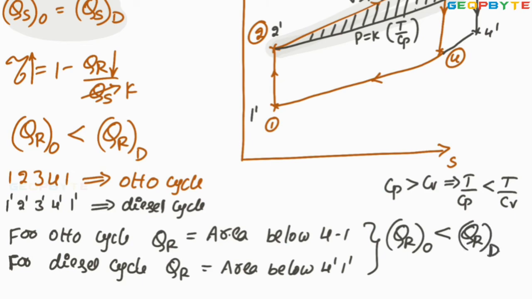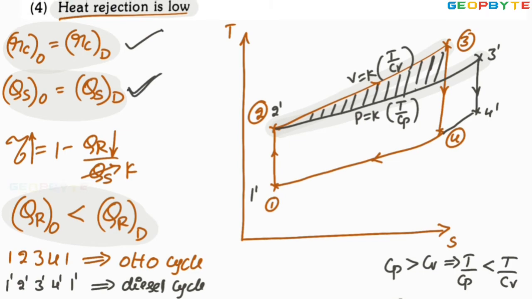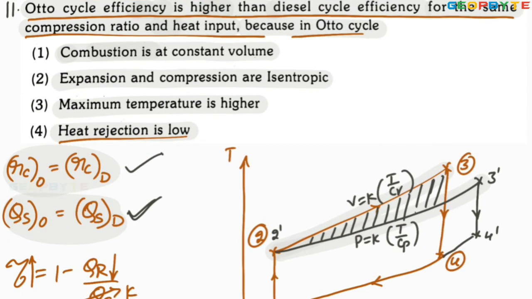Since the heat rejection for the Otto cycle is less than the heat rejection for the diesel cycle, the Otto cycle efficiency is better than the diesel cycle efficiency at the same compression ratio and same heat input. That is the reason I selected that the Otto cycle efficiency is higher than the diesel cycle efficiency for the same compression ratio and heat input, because the heat rejection in the Otto cycle is low. I hope you got my point. Shall we go for the next problem?